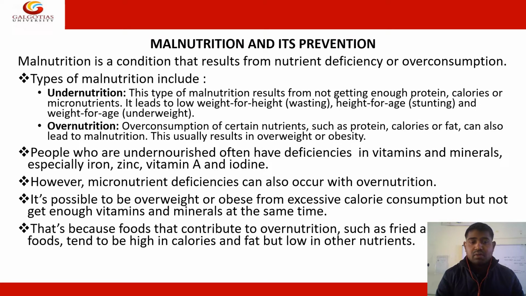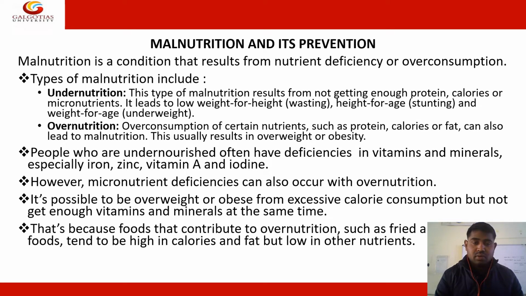People who are undernourished often have deficiencies in vitamins or minerals, especially iron, zinc, and vitamin A. These are micronutrients that are essential for our body and our normal physiological function. However, micronutrient deficiency can also occur with overnutrition.